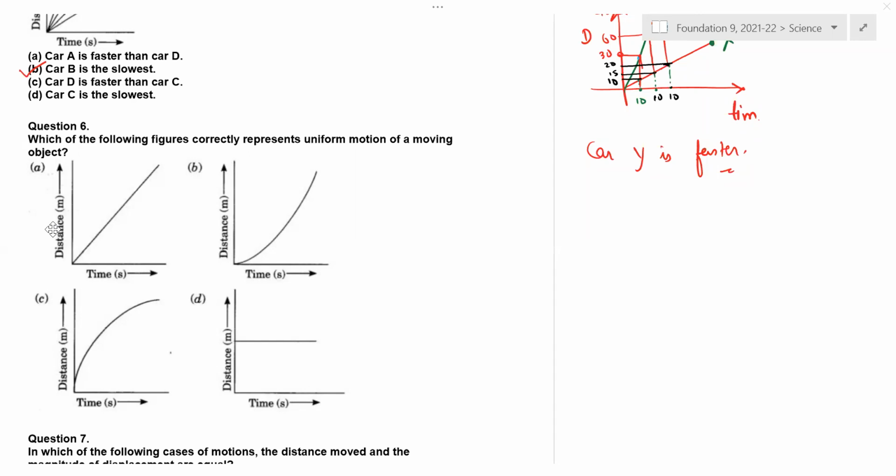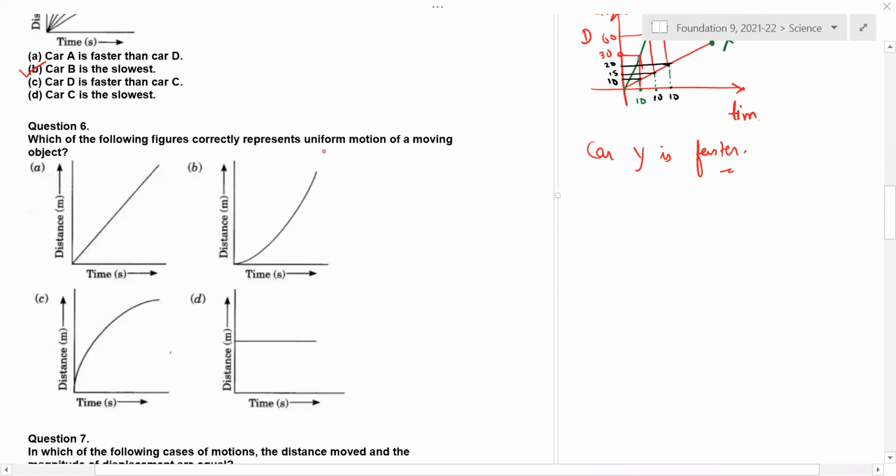Question number 6. Which of the following figures correctly represent uniform motion of a moving object? Always try to see what correlation has been given between what and what. Here the correlation has been given between distance and time. Understood? Distance and time.